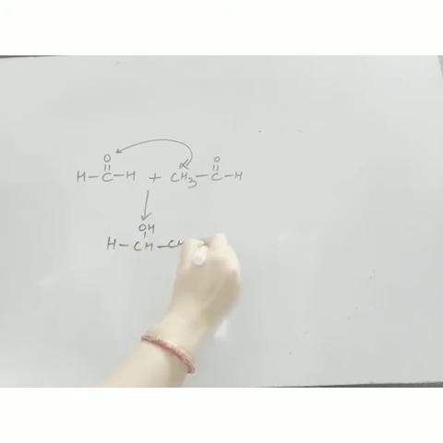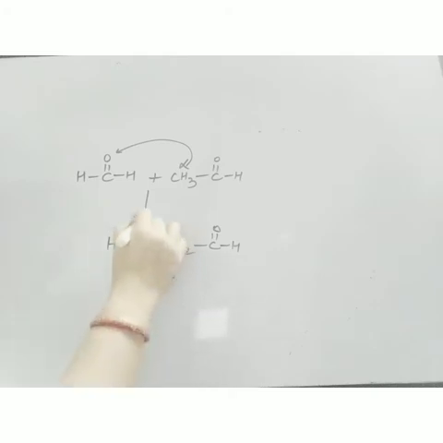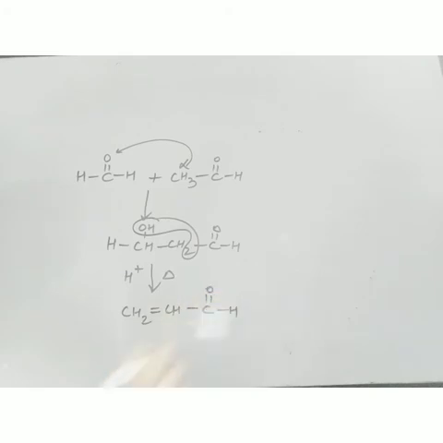Now an important application of this aldol condensation is that the compounds which do not give self-aldol. For example, I know this does not give self-aldol, but it can give cross-aldol. So what I will do, I will choose another aldehyde such that it is having alpha hydrogen atom. So this hydrogen will come here. So it is like this now. So this will be my product. And in this case, I will get only one product because it is not having alpha hydrogen atom. So reverse thing cannot happen.